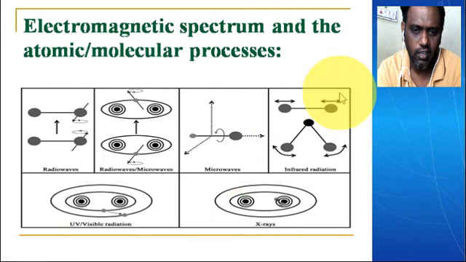This is the electromagnetic spectrum at the atomic or molecular process level. This is the radio wave. Radio waves have the lowest energy level. They cause transitions in the spin state of electrons. The electrons in a molecule go to a spin state whenever radio waves are absorbed by the molecules.